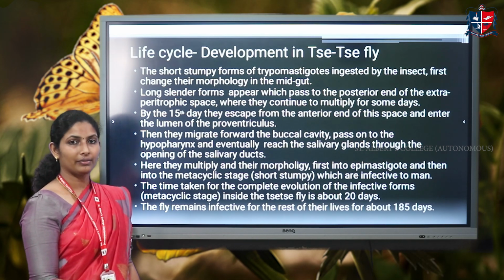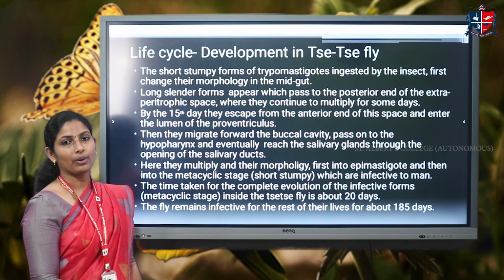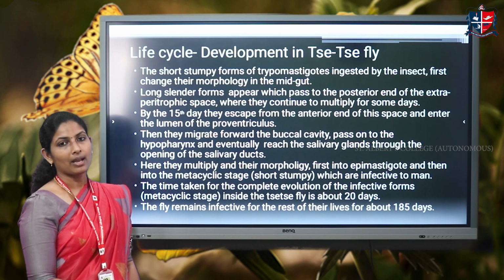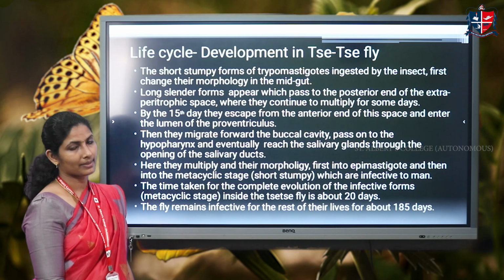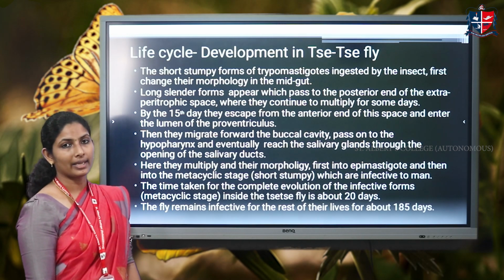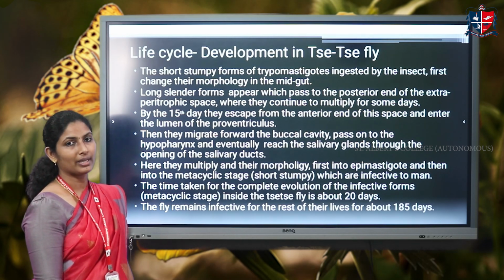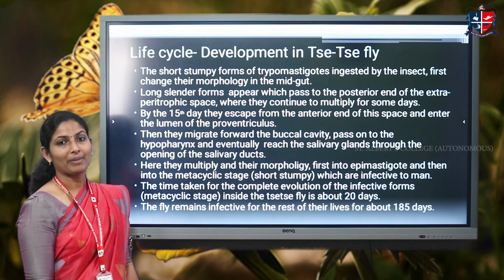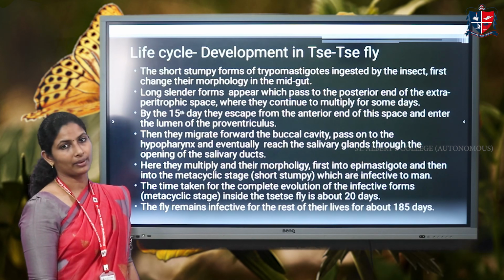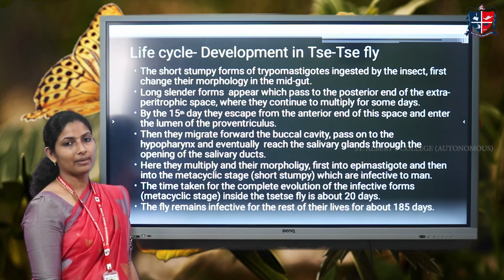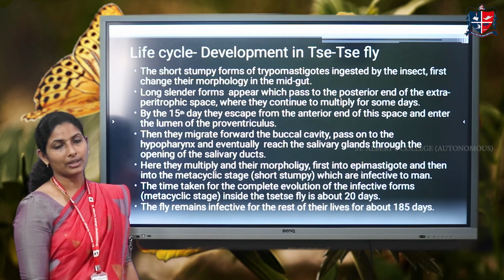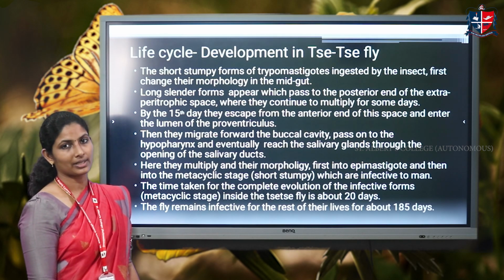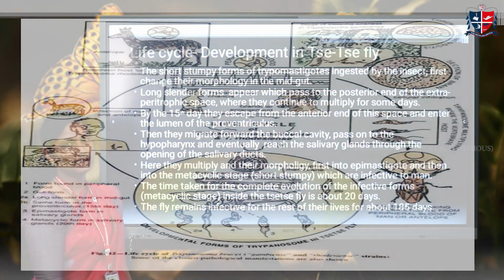After 15 days, they escape to the proventriculus, hypopharynx, buccal cavity, salivary glands, and to the opening of the salivary ducts. At the opening of the salivary ducts, again these long slender forms multiply and form metacyclic forms, which are the infective form. These infective forms are then administered onto the skin surface of humans or other vertebrate organisms during the biting of the tsetse fly. This is how their life cycle goes on.